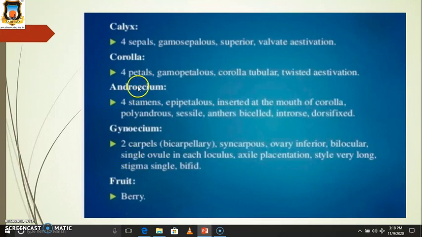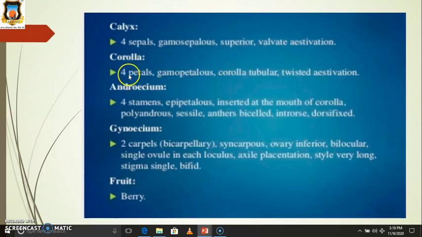Then calyx. There are four sepals. Gamosepalous means the sepals are fused. They are superior and valvate in aestivation. Superior means they are above the ovary. Valvate aestivation means they are not alternate or overlapping.